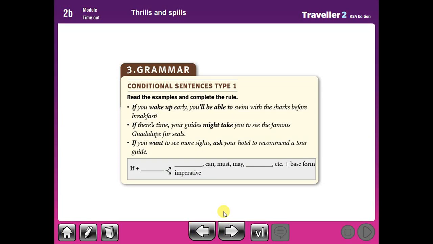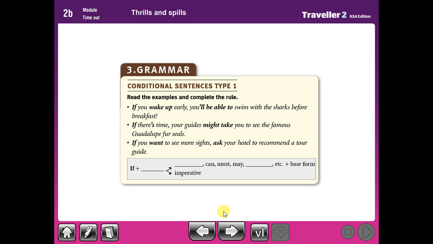Welcome again. We are going to talk about grammar for lesson B module 2. Grammar: conditional sentence type 1. Read the example and complete the rule.